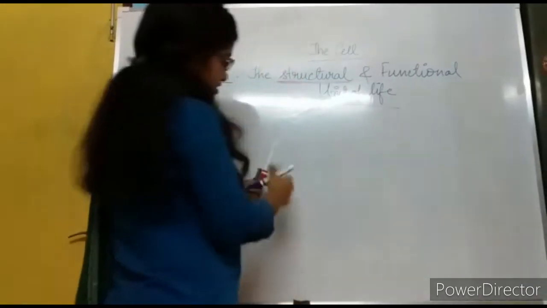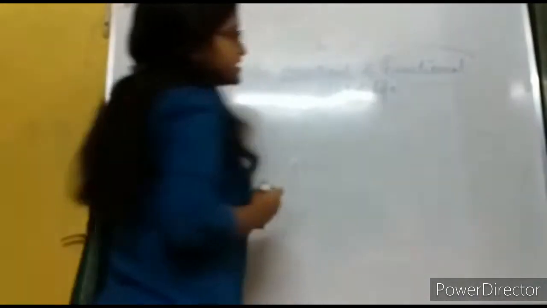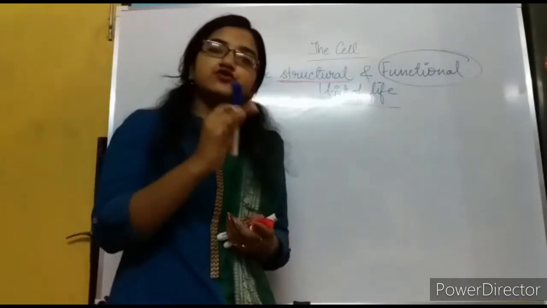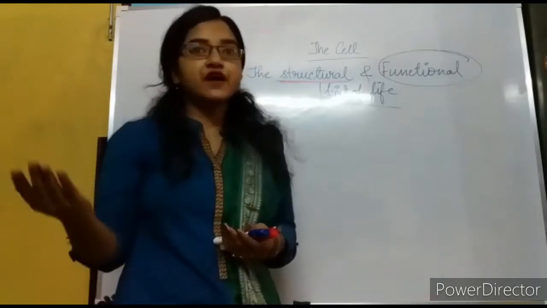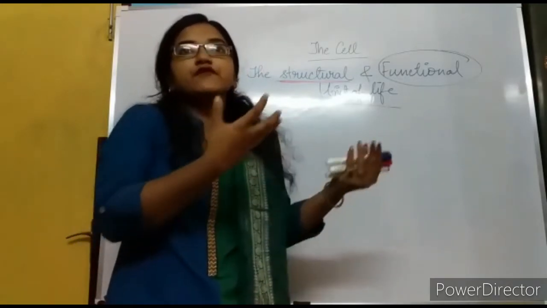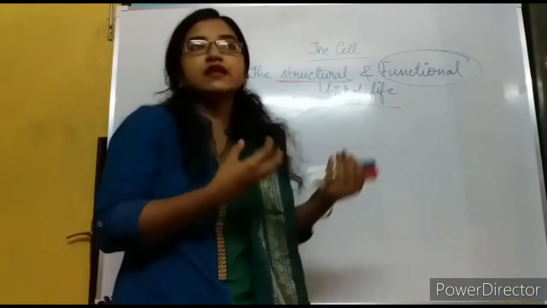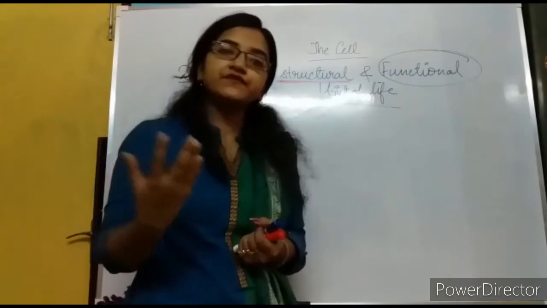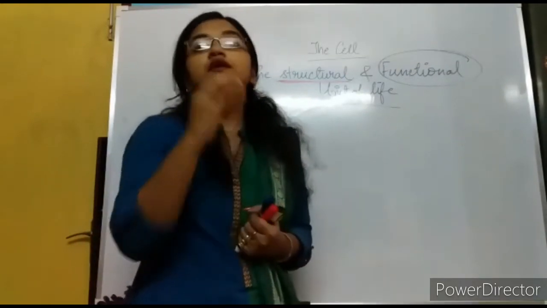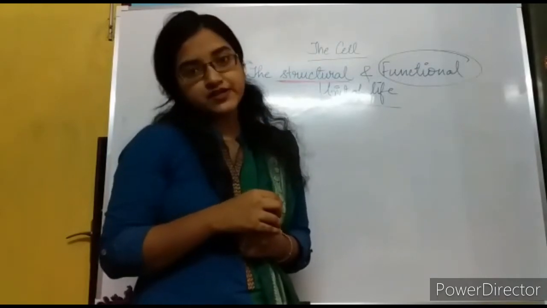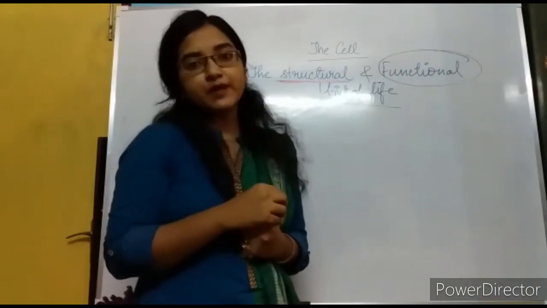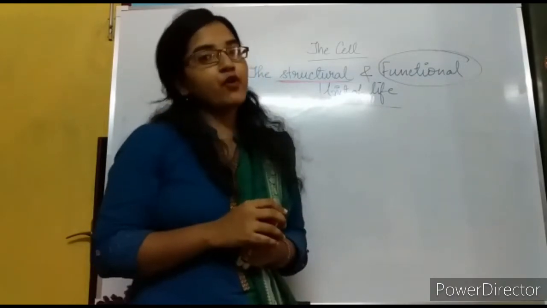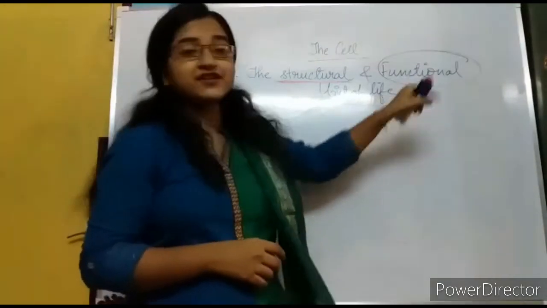Now what is the meaning of functional unit? This word, function, means it performs some function. A cell not only gives a proper structure, it also performs various functions. Like, as we can say for mitochondria, there are several organelles in the cell. Mitochondria, ribosome, chloroplast, these are some cell organelles which perform different functions for the body. So we need energy for our functions to carry on. We need proteins to develop our body properly. So in this case, the cell is the ultimate source of all these things. So the cell acts as a functional unit as well.